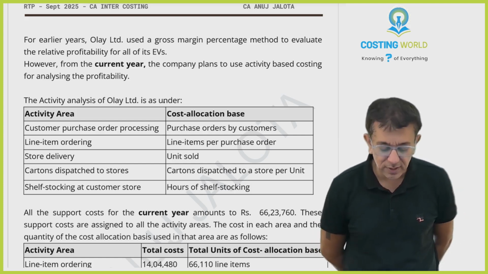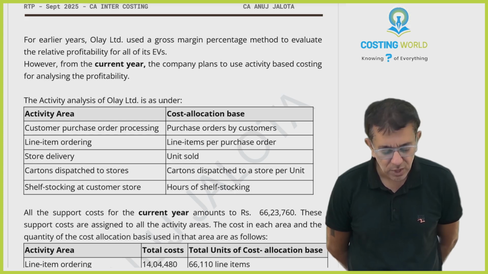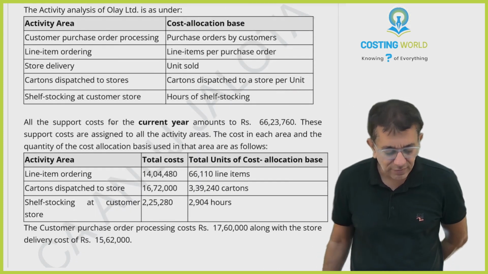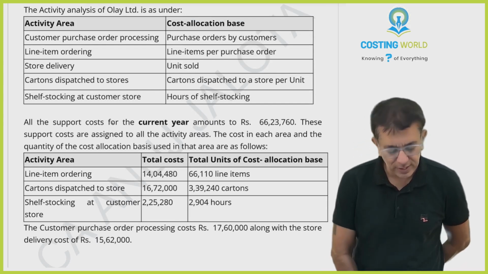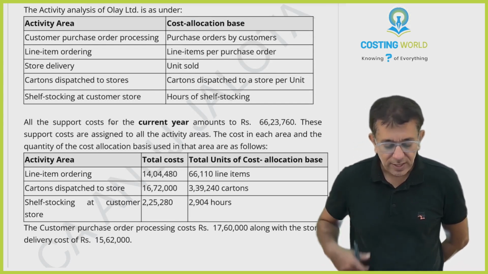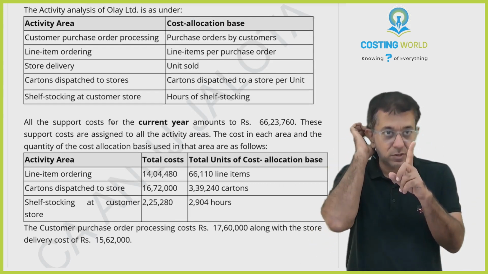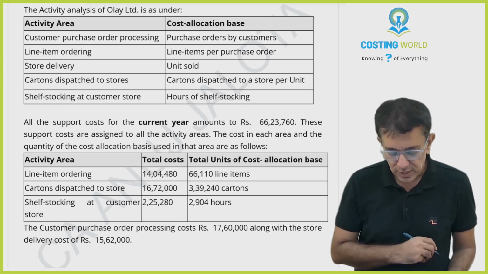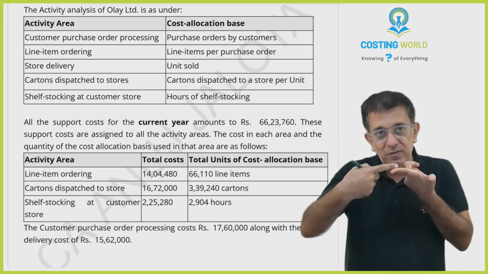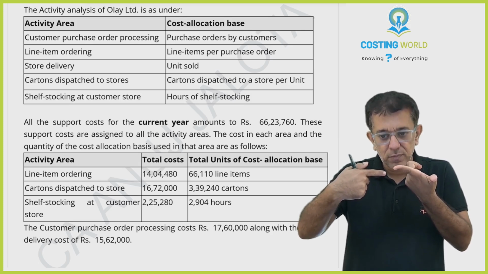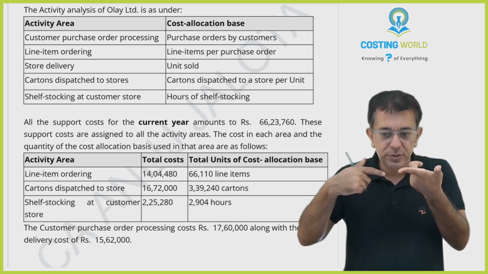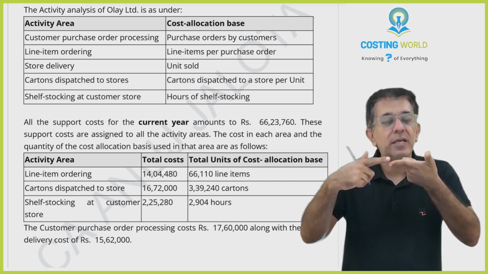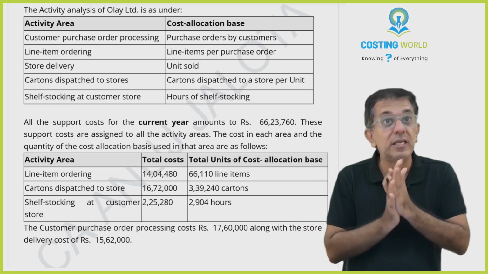However, from the current year, the company plans to use activity-based costing for analyzing profitability, and the activity analysis of Ole Limited is as follows. They have already given you the cost drivers. Now this is important, pay attention. Customer purchase order processing: please remember, the customer gives us the order. Suppose I got 100 orders, so I have an order book of 100 units. Say I supplied 90.